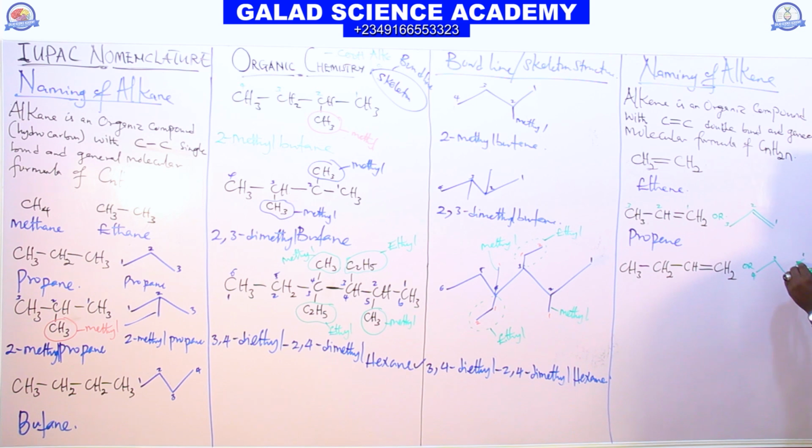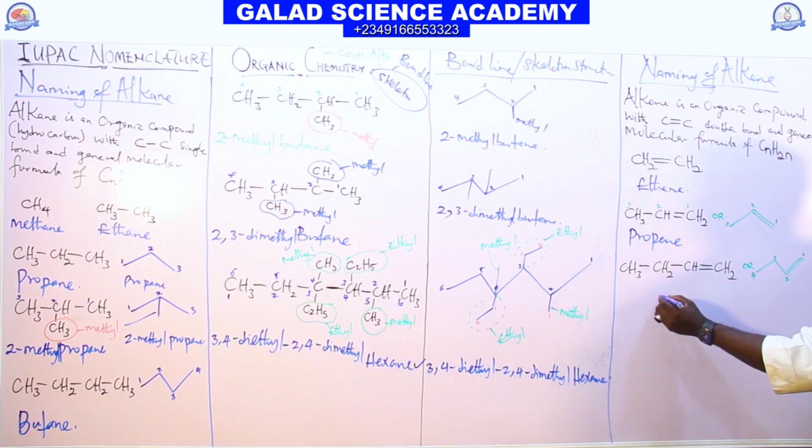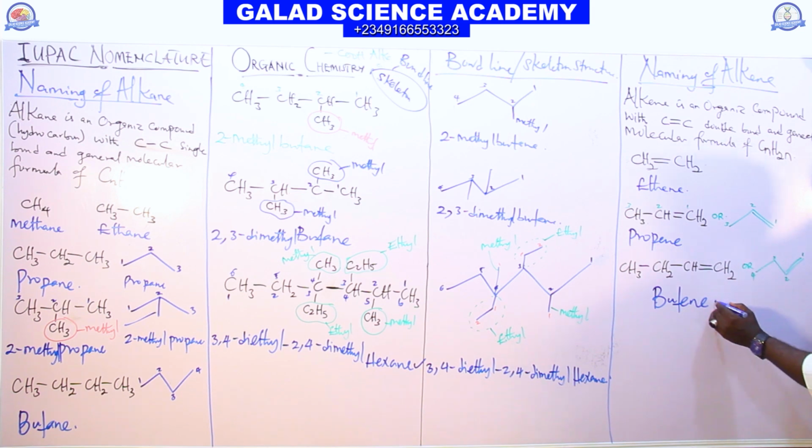So on this side, you have our double bond. Can you see it now? Because of the double bond we added there, what will be the name of this compound? Butene.